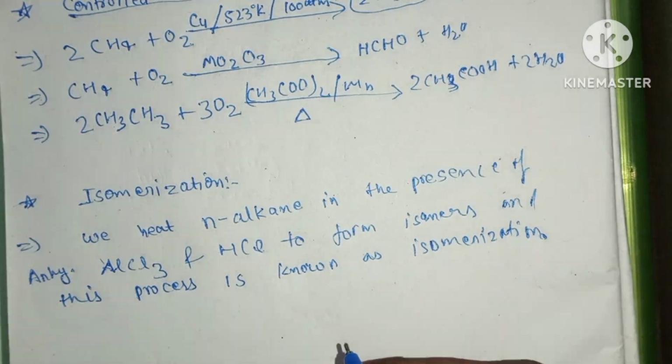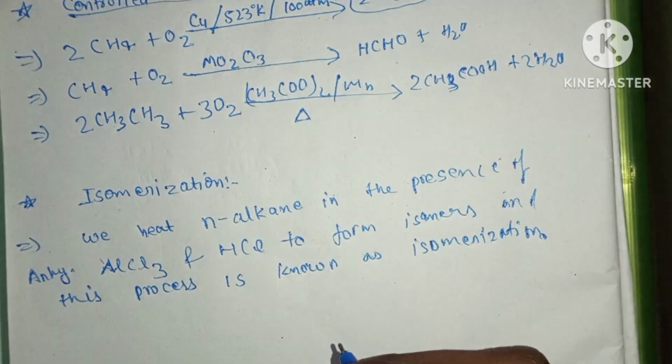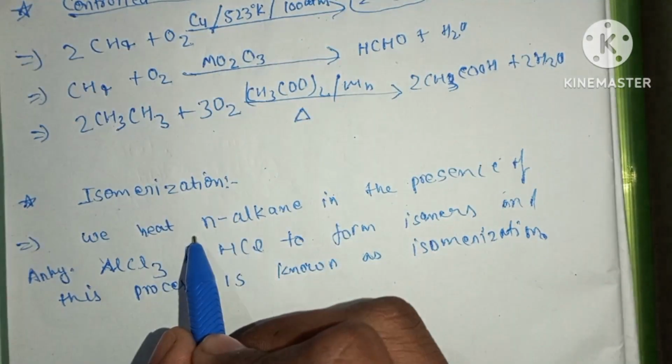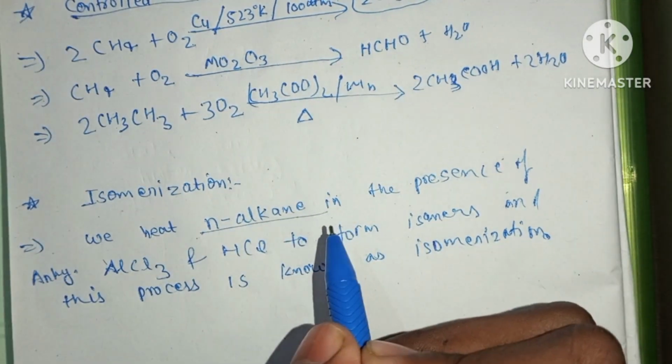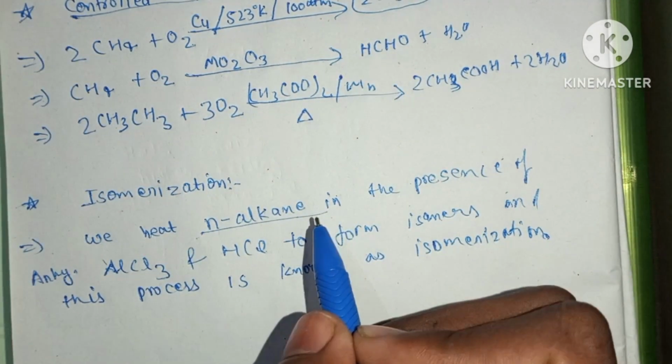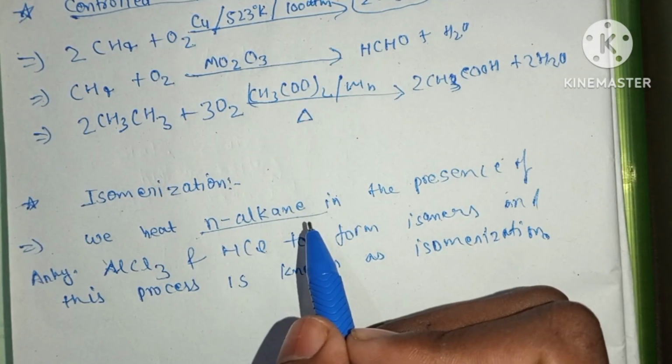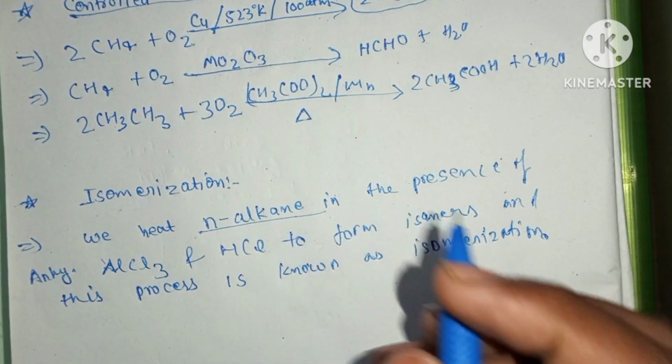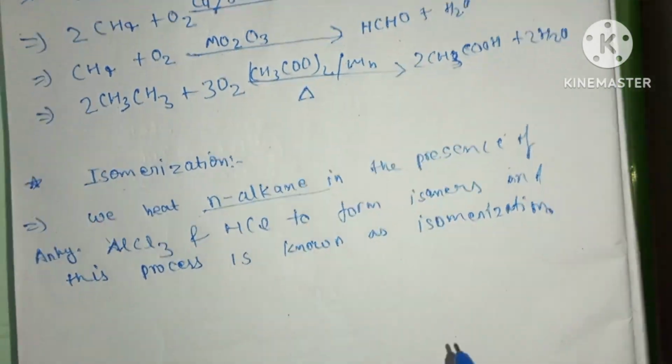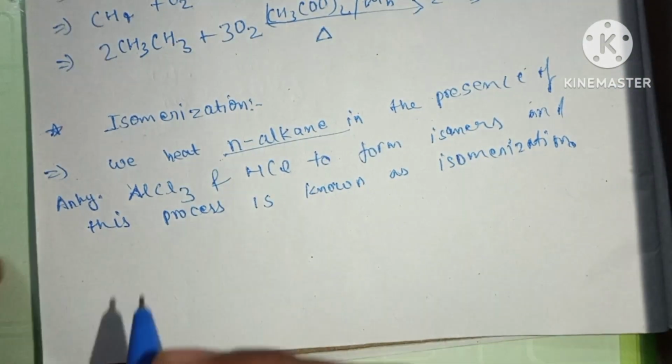So when we heat the n-alkanes in the presence of anhydrous AlCl3, aluminum chloride, and HCl, hydrogen chloride, we form the isomers of that taken alkane in the form of branched alkanes. So let us see an example.